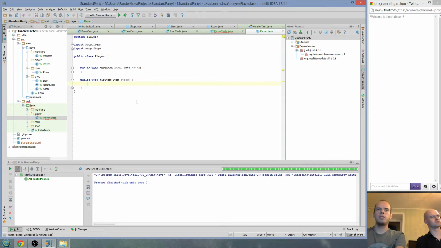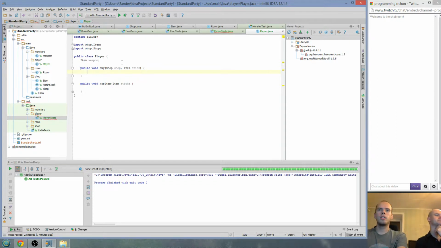We need an item. Let's call it a weapon. So basically, we're going to have different slots. Okay, so let's just say it like this. And if you buy a stick, at the moment we're just going to hardcode it as a weapon.